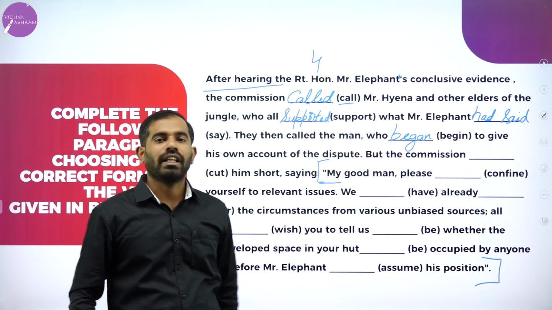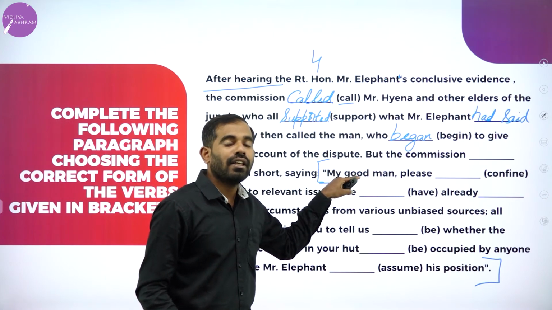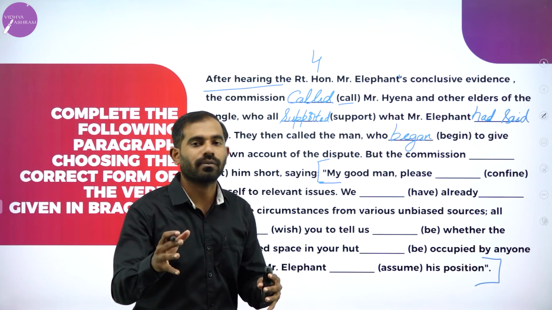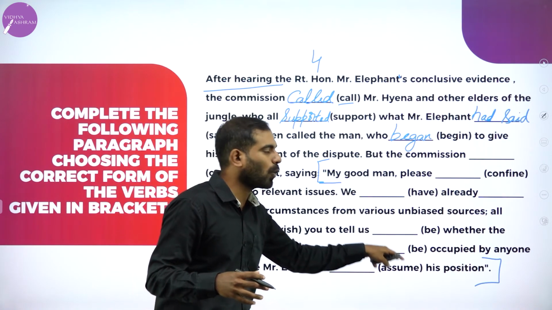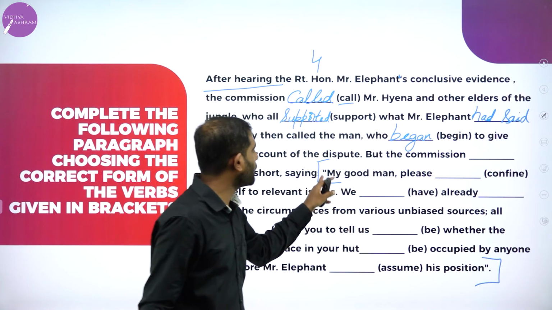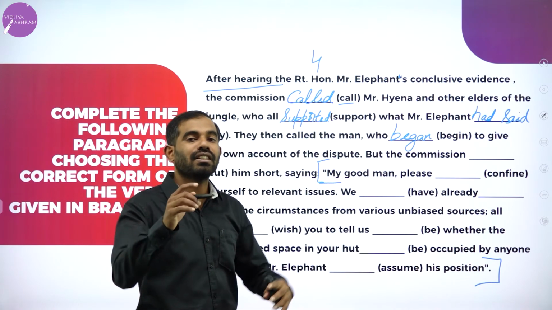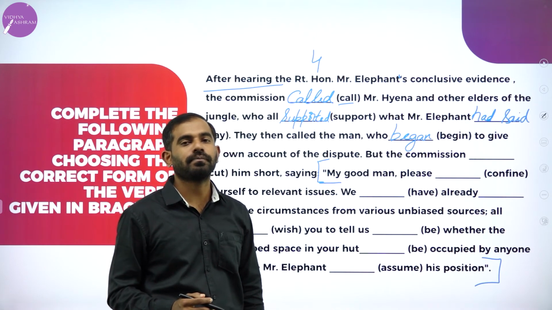And there is a rule in English grammar. It says, if you are filling the blanks with a quote, or the words told by somebody else, if these words are in double inverted commas, it means it is told by somebody else and it should be in present tense itself.